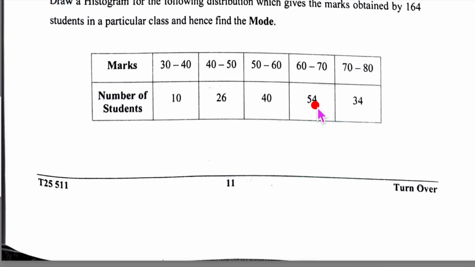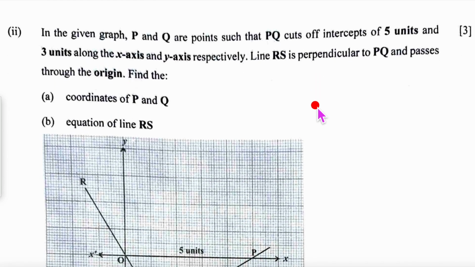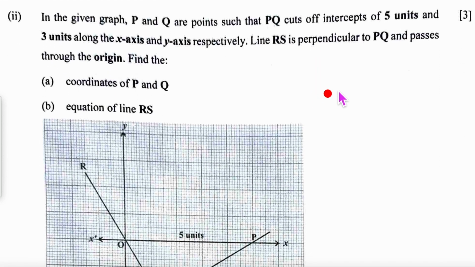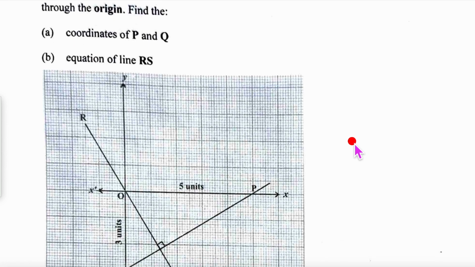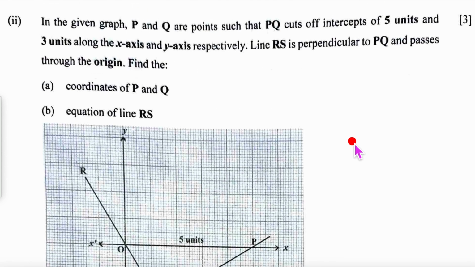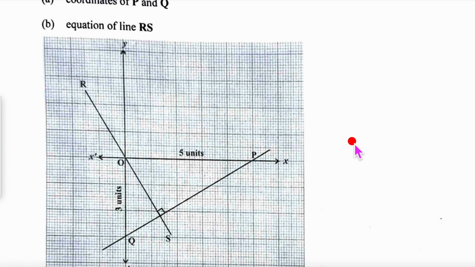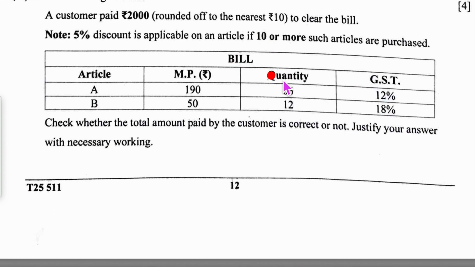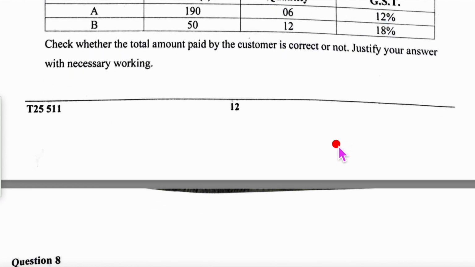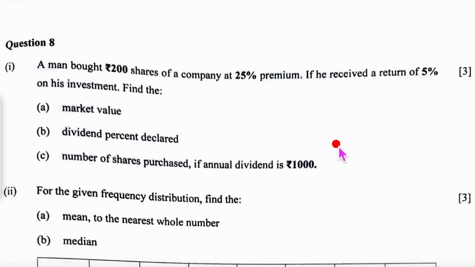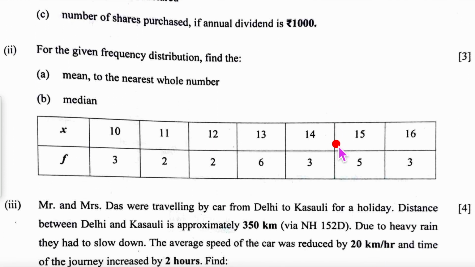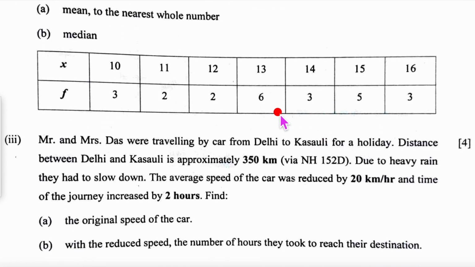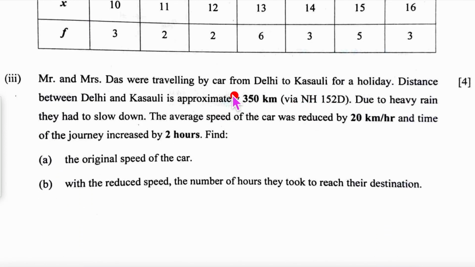Here this is histogram, is simple. Let's look at this. Good. They have given you coordinates of P and Q, equation of RS which is perpendicular. This also is pretty good. Let us look at this. This seems to be good. Question number 8, shares and dividends, is again straightforward. This is again straightforward.